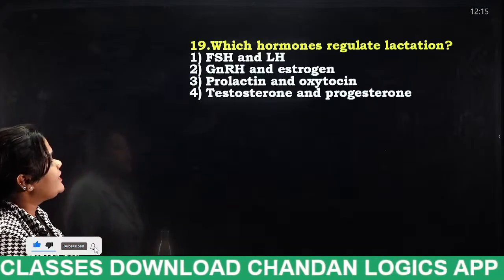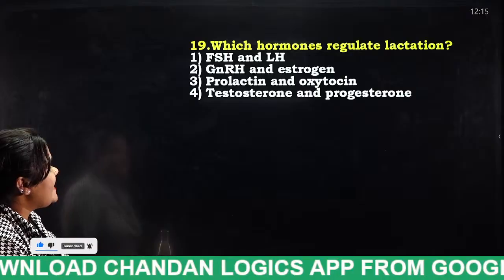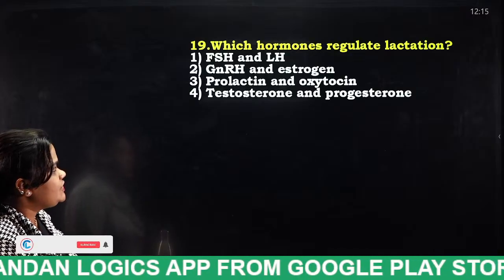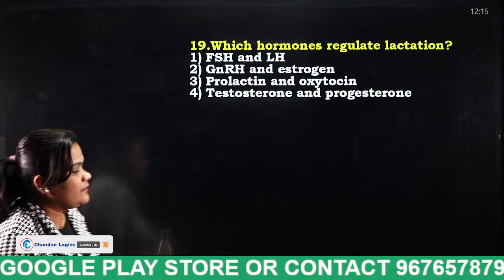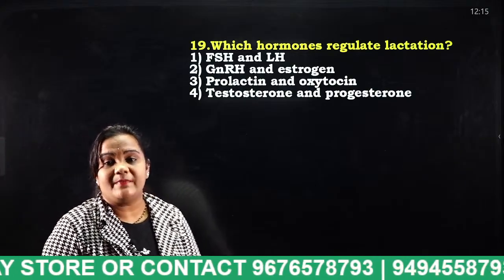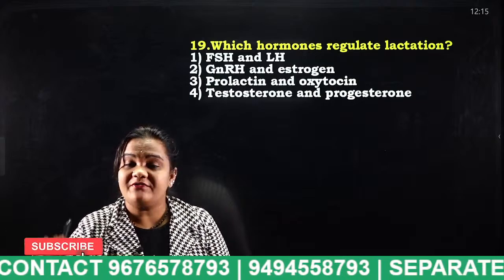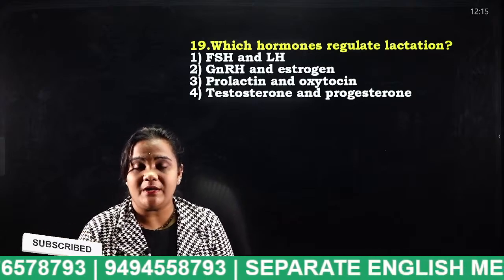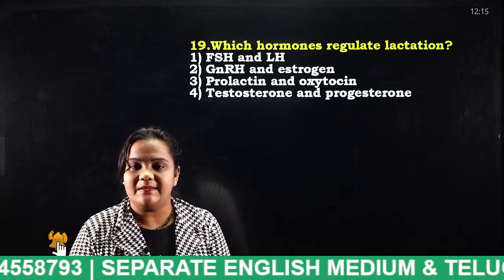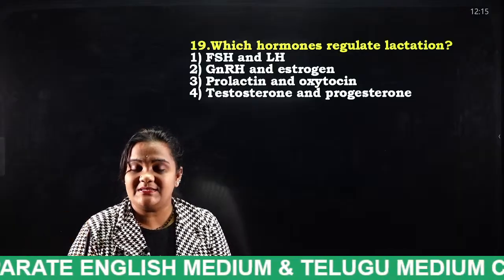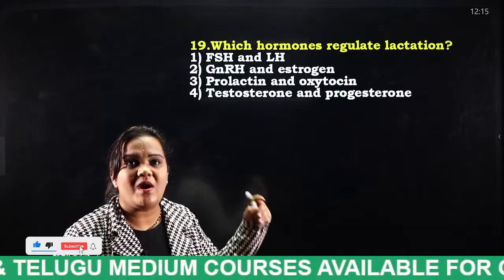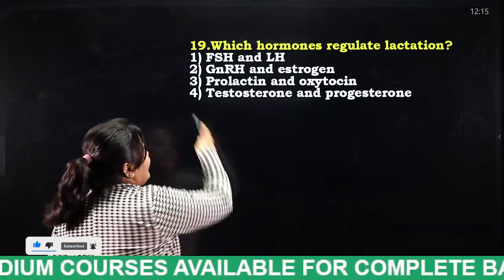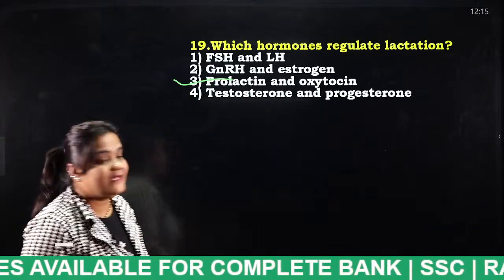Which hormones regulate lactation? FSH and LH, GnRH and estrogen, prolactin and oxytocin, testosterone and progesterone. In some cases, after pregnancy, some mothers will not get milk. In that case, she will consume tablets. What are those tablets? Prolactin and oxytocin. These regulate the lactation.